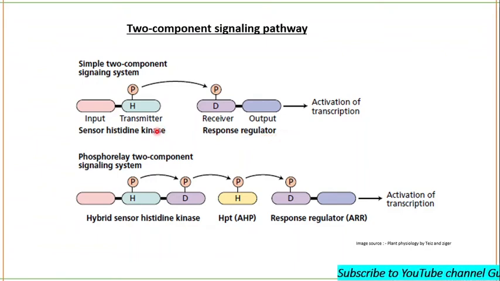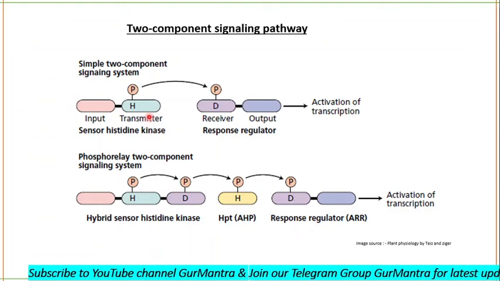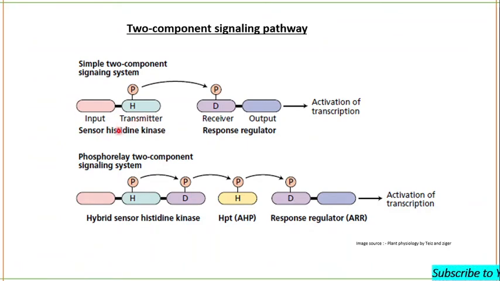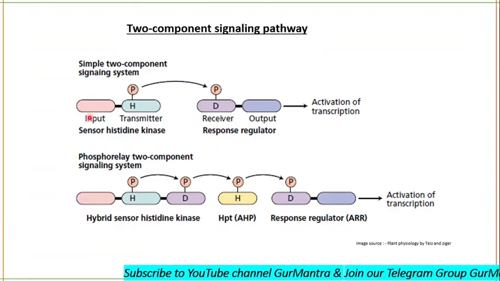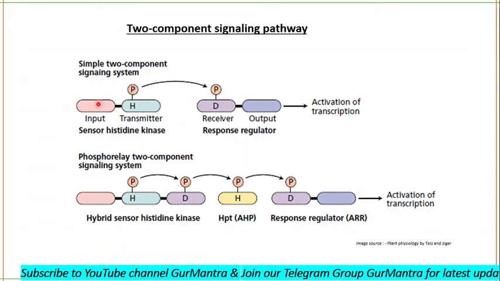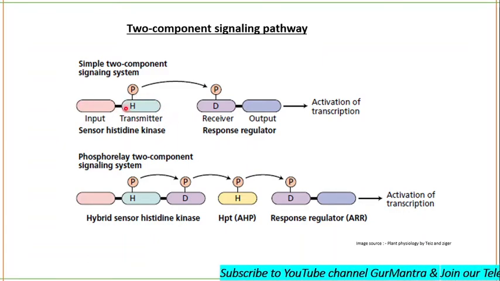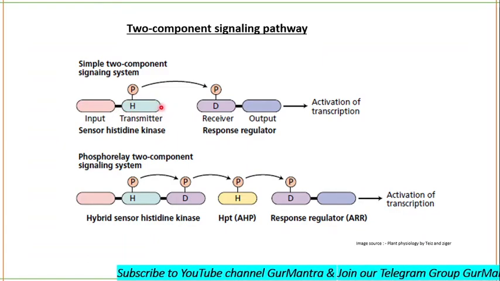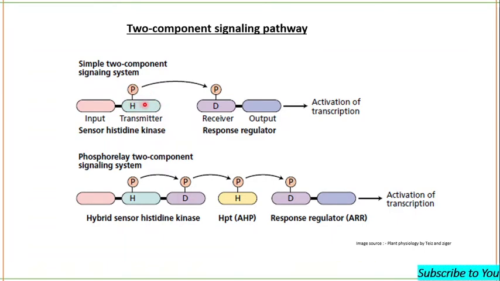Fine. So the sensor histidine kinase will have an input domain and a transmitter, also known as a sensor domain. The binding of cytokinin will act as the input, and when there is an input signal, the histidine residue of the sensor histidine kinase is autophosphorylated.